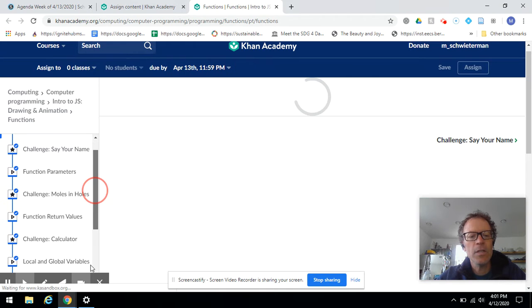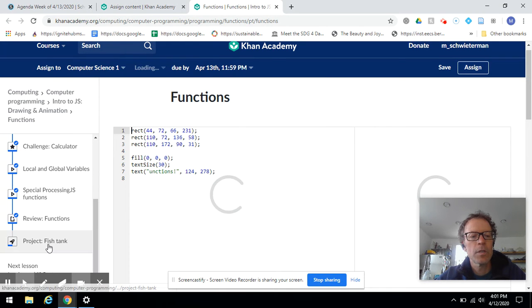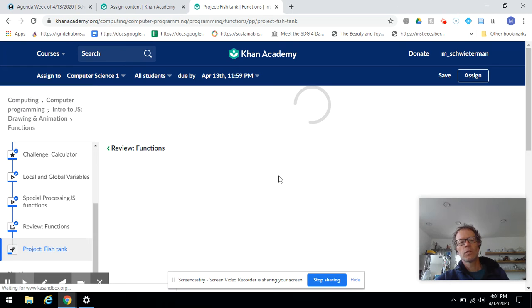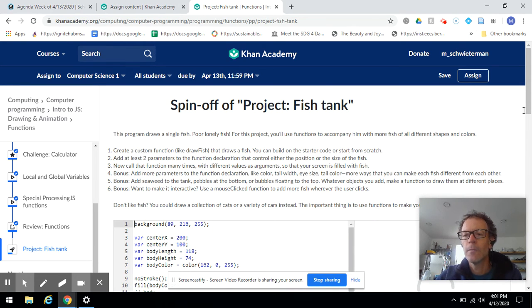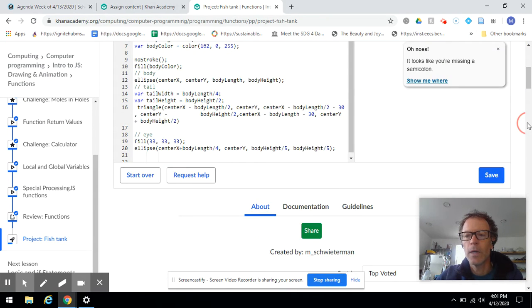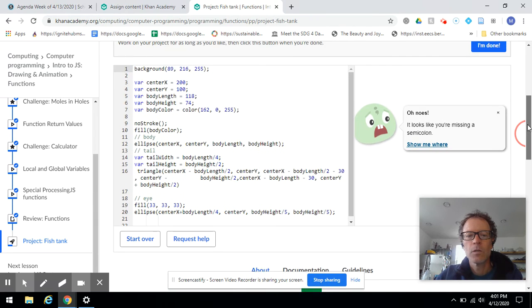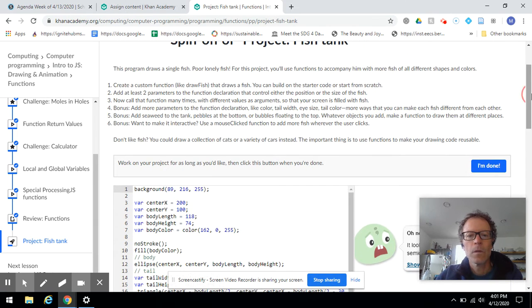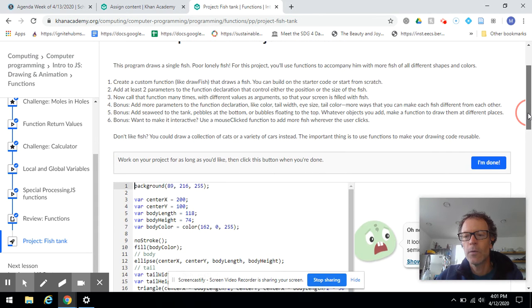But at the end of each of these, you'll see project. And so when you're done with that, it alerts me, and I go in to evaluate it. Okay, so you click I'm done, and then I will fill out the evaluation.